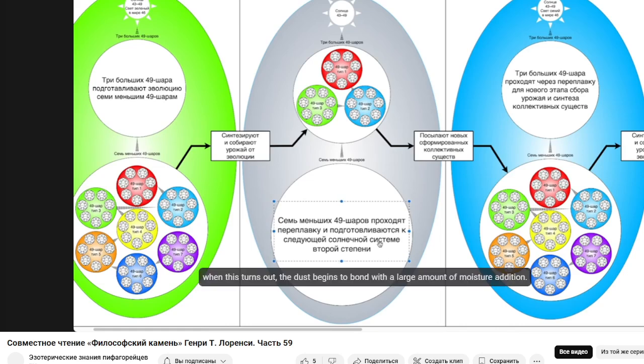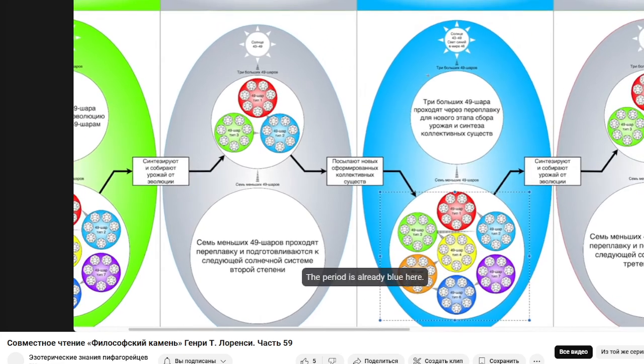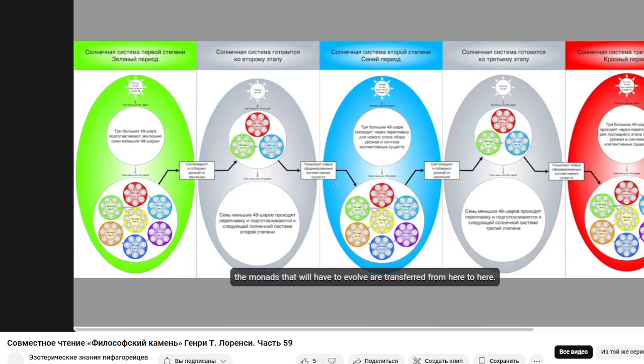When this turns out, the dust begins to bond with a large amount of moisture addition. In a similar way, new molecular matter appears again in the smaller 49 balls. The period is already blue here. The monads that will have to evolve are transferred from here to here.